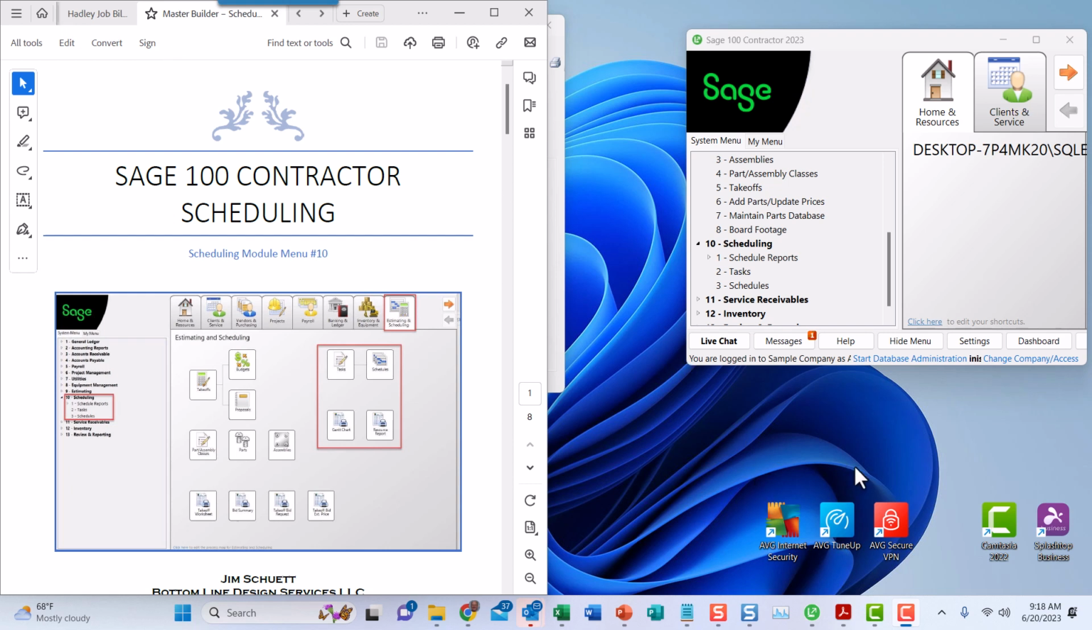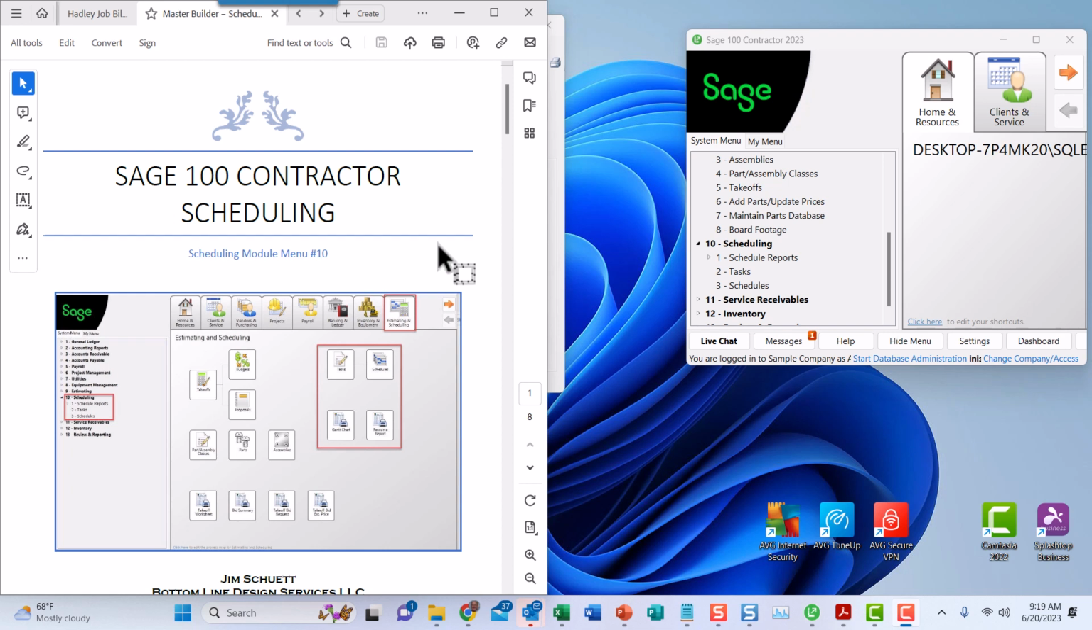We're going to discuss the scheduling module in Sage 100 Contractor. I have a PDF instruction sheet on this, but it's also good sometimes to go along and show each step. It just seems to make it better for understanding it more quickly. And this will be brief, but hopefully it will be helpful to anyone who is thinking or actually using the